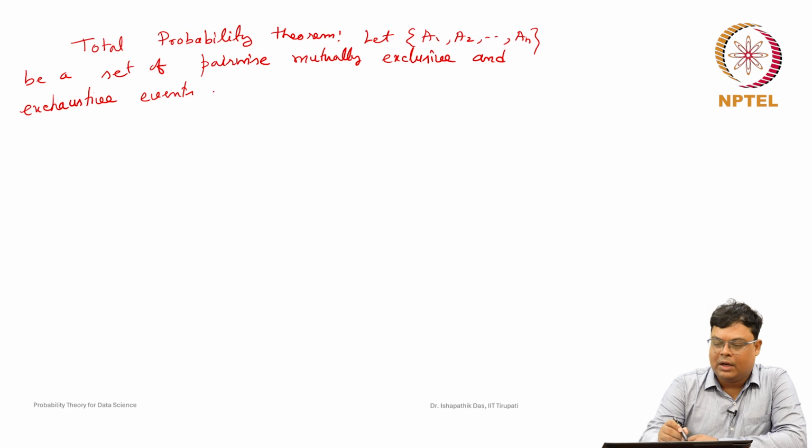Or we can say that let A1, A2, ..., An be a pairwise mutually exclusive and exhaustive set of events.